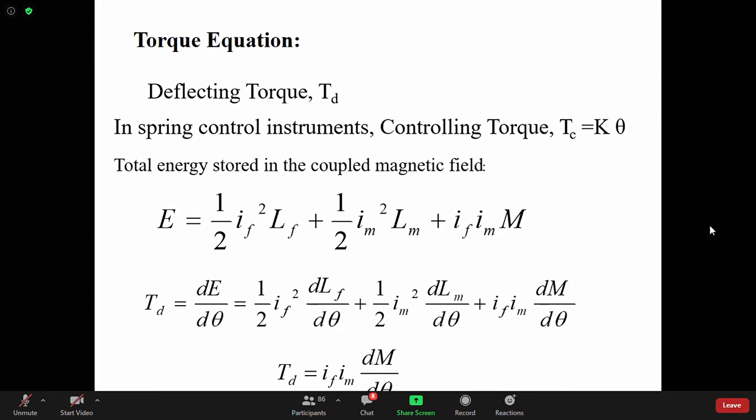Whether there will be any change in the current, will the current change? No, because we are measuring the current. For example, say you are using one ammeter to measure current. Due to the rotation, the deflection of the pointer of the ammeter, will there be any effect of the deflection on the current flowing through the ammeter?